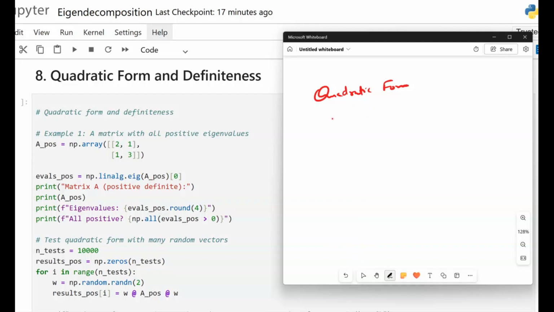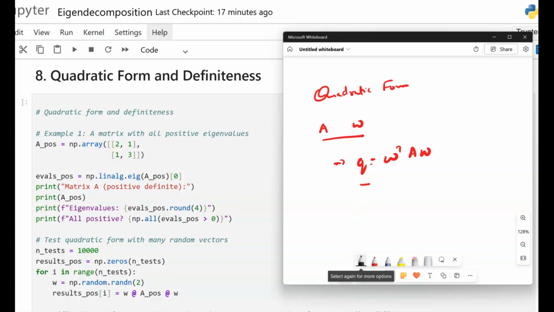Towards the quadratic form, dear friends, kindly observe. Let me have a given square matrix A and any vector W of compatible size. So the quadratic form would be Q equal to W transpose multiplied by A multiplied by W. This takes a matrix and a vector and produces a single scalar Q. The question is, what is the sign of Q for all possible vectors W?